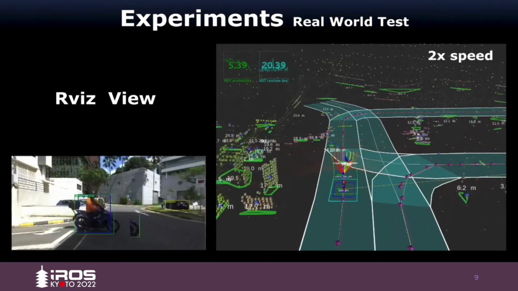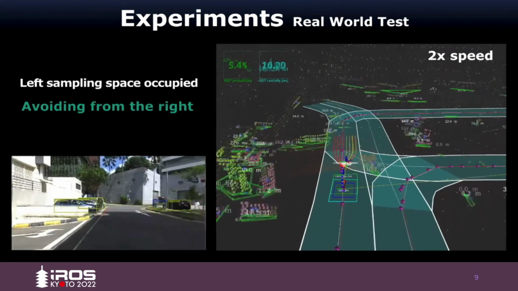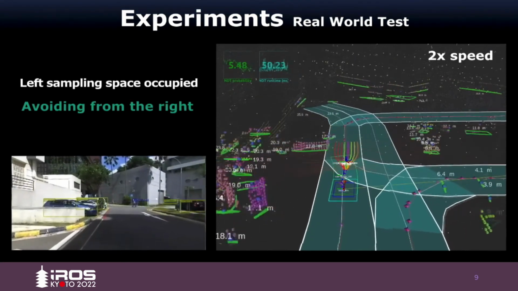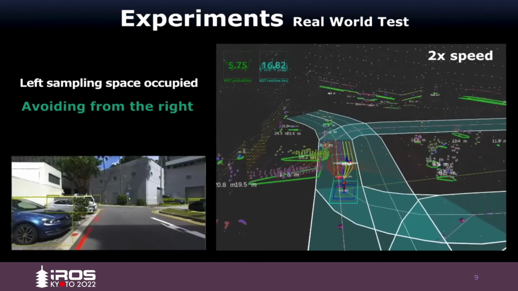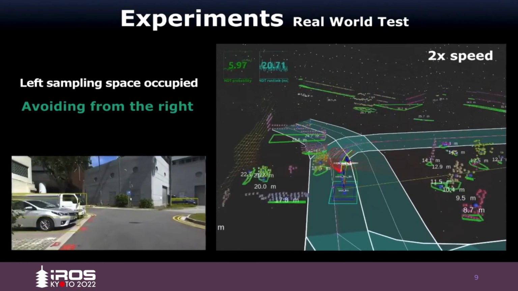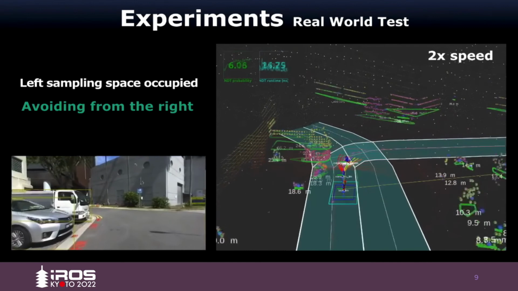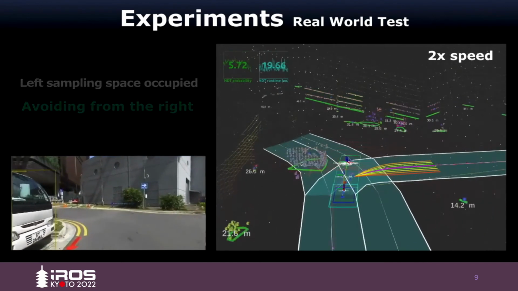At this moment, our algorithm receives information about a fast-moving obstacle in our lane, and finds that all trajectory samples are not safe. Thus, it guides our vehicle to come to a brief stop and then continue its mission after the obstacle moves away. And now, our planner finds that the left half of the sampling space is entirely occupied by multiple static obstacles, while the right-hand side is still viable. Thus, it chooses a sample slightly on the right and steers our vehicle to navigate through.